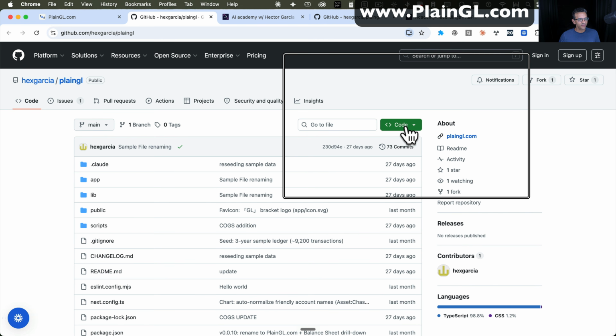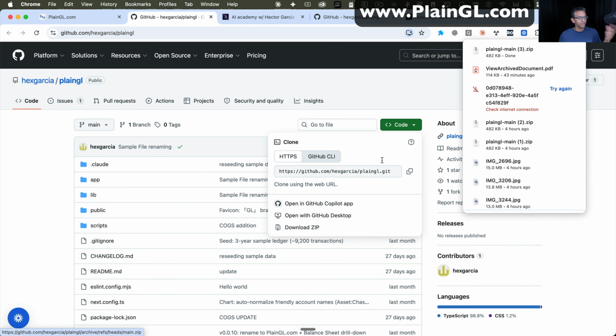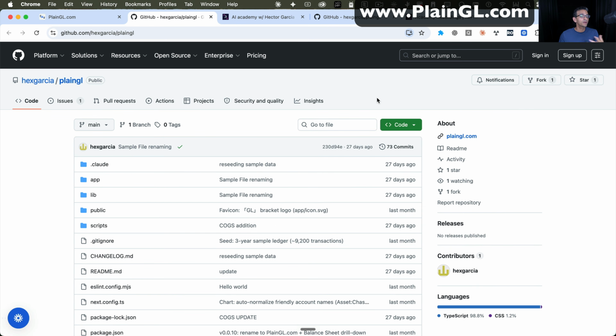You're going to click here where it says code, and you're going to click on download zip. So you're going to download basically all these documents to your computer somewhere. The zip downloads into your computer somewhere. Now, what are you going to do with that data?